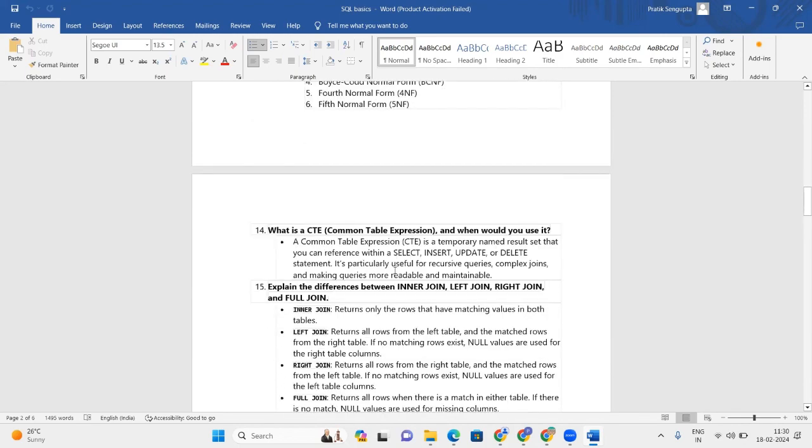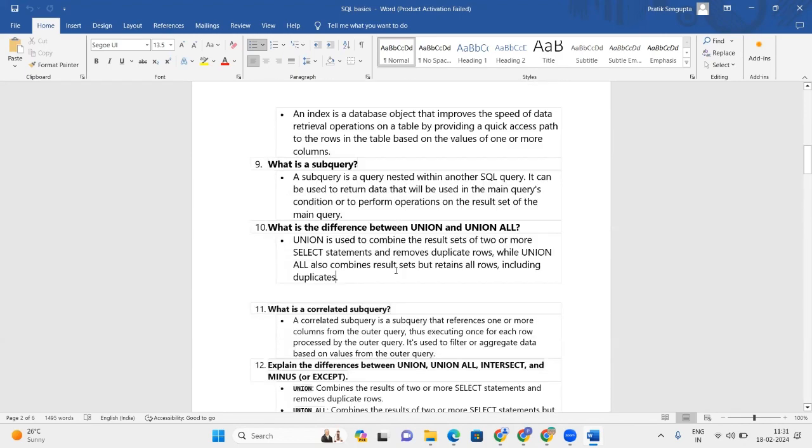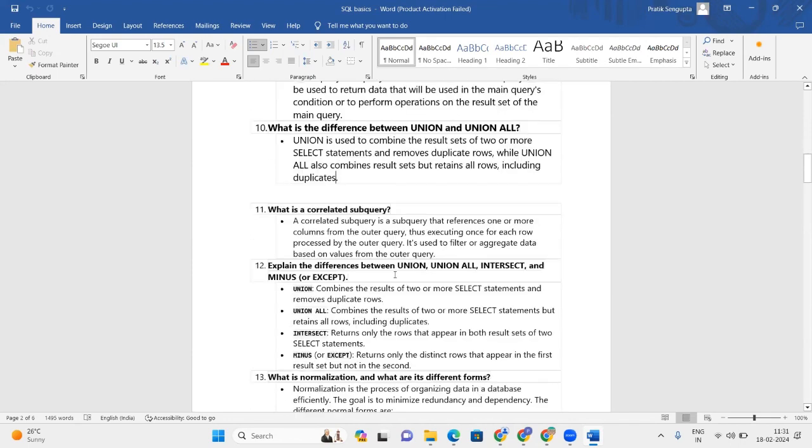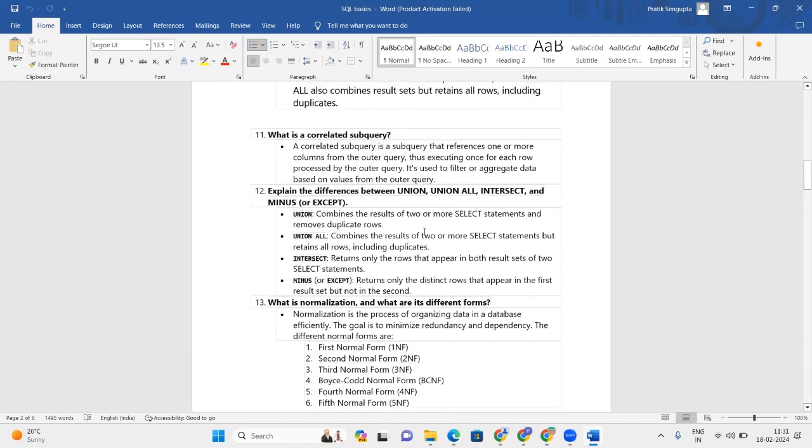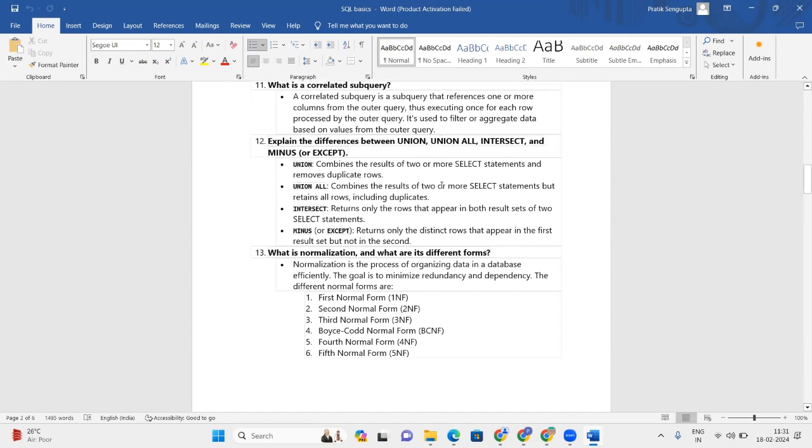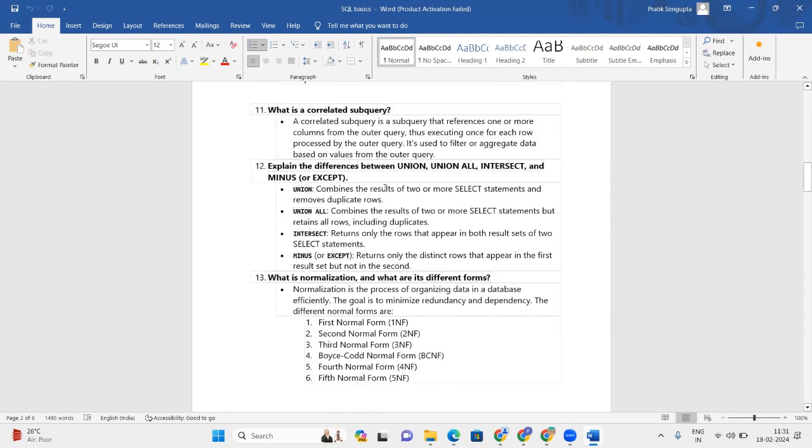Now comes, what is a correlated subquery? Correlated subquery is very common. It references one or more columns from the outer query, thus executing once for each row processed by the outer query. So when a correlated subquery runs, it actually refers to one or more columns from the outer query. So a column from the outer query is there in the correlated subquery. It's a very important concept in database.